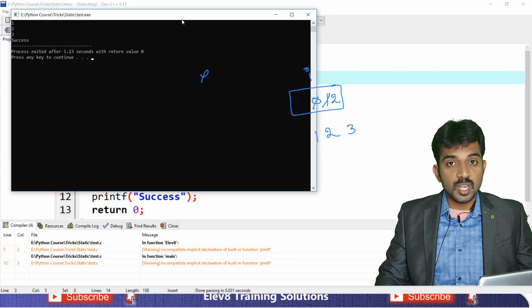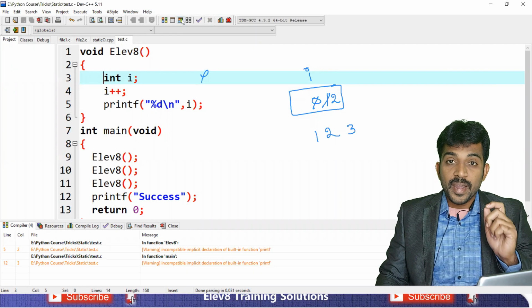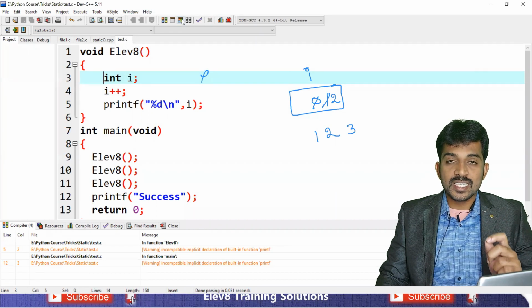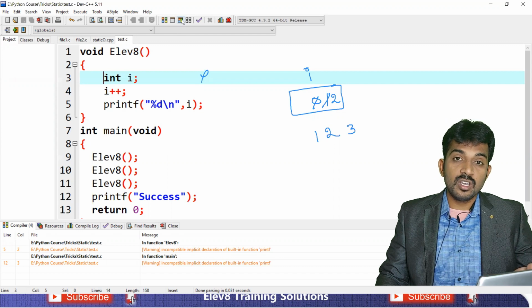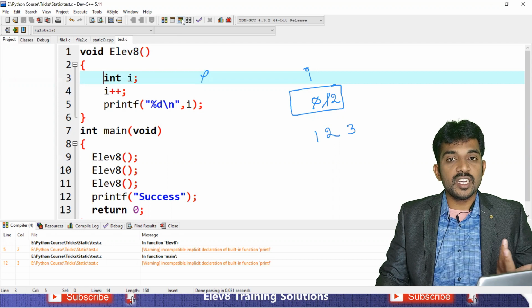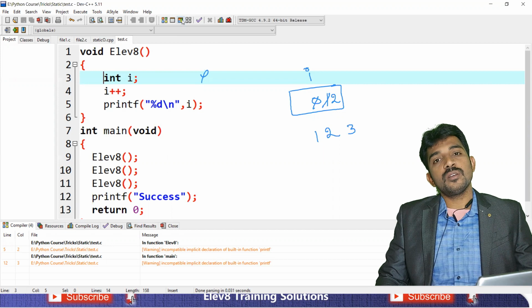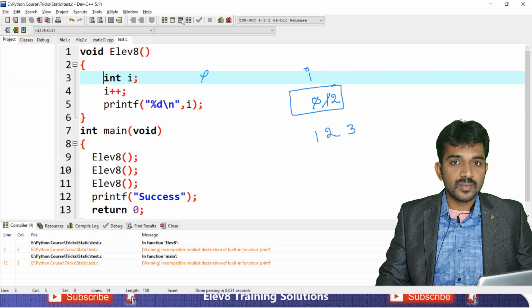But sometimes you get 1, 2, 3 even if you remove the static. By default, the value of local variables is a garbage value. This is compiler dependent. Some compilers may give 0 and some compilers may take random memory. If the memory is free, then it will take the value 0. Otherwise it takes garbage values. That is why, for local variables you need to initialize. For static variables there is no need to initialize. If you don't initialize, it takes 0 by default. Is this clear?